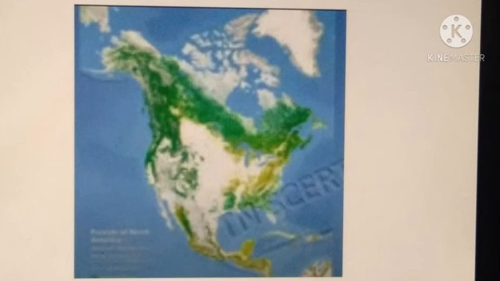And next one is natural vegetation. North America is endowed with diverse and extensive forest cover. Approximately 30% of the total land area is under forest cover.